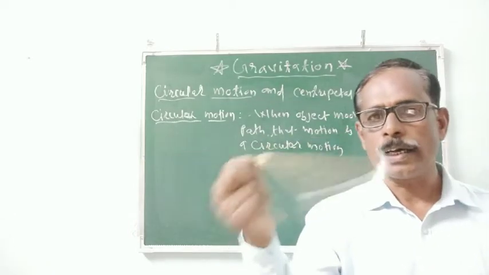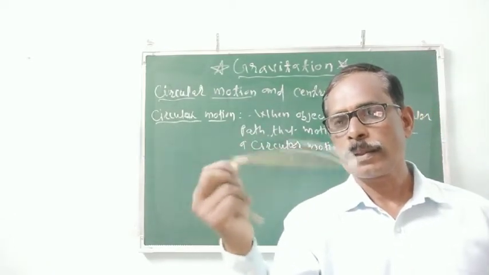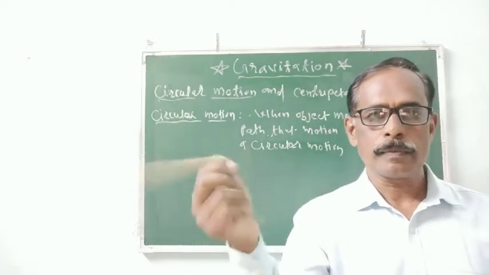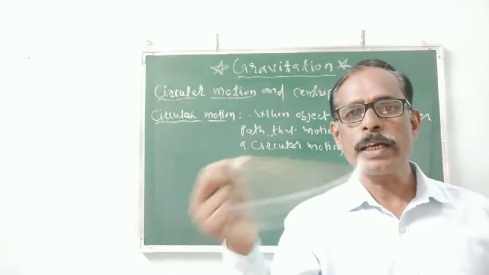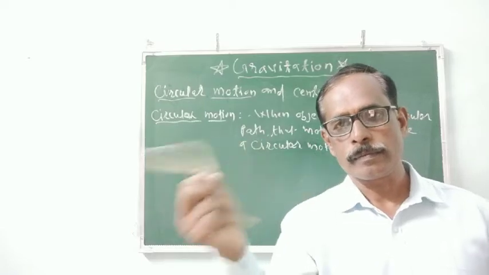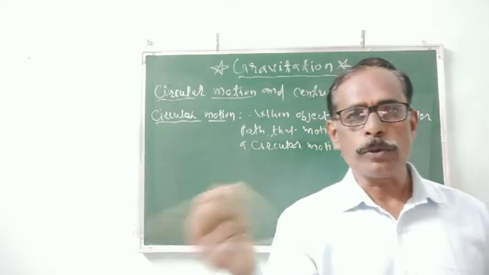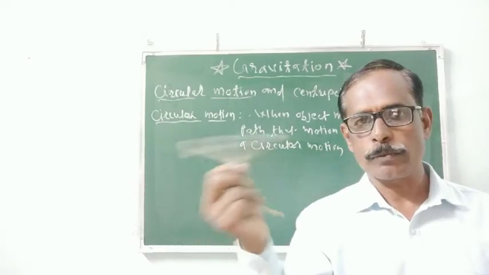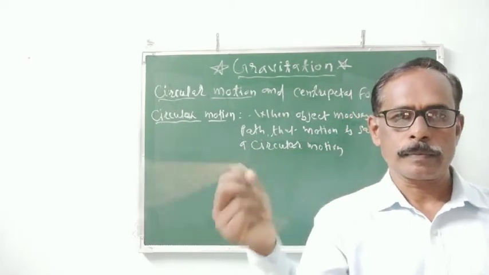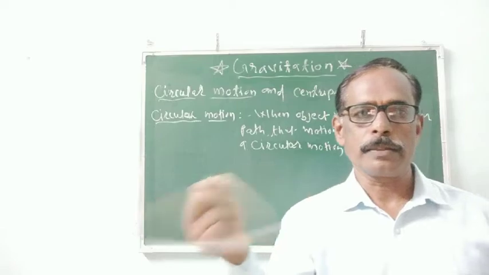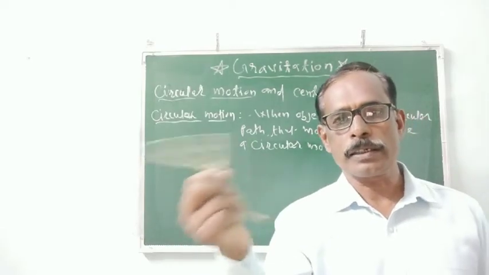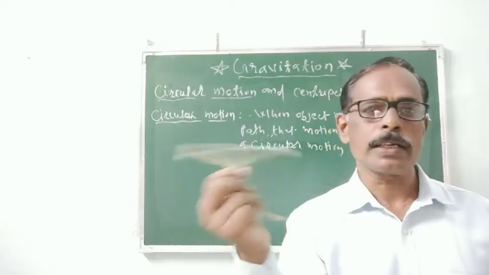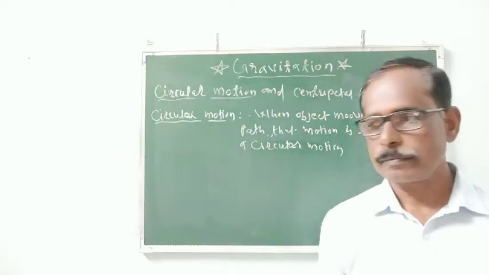Then the third question is how can we remove that applied force on that object which has the circular motion? And the fourth question is, if we remove that applied force, then what happens to the object?